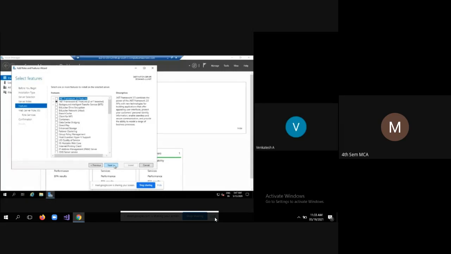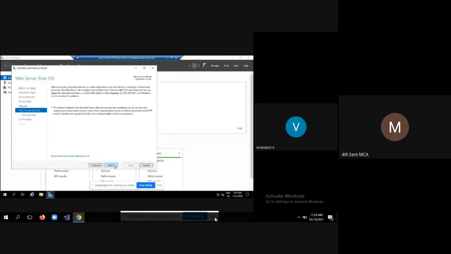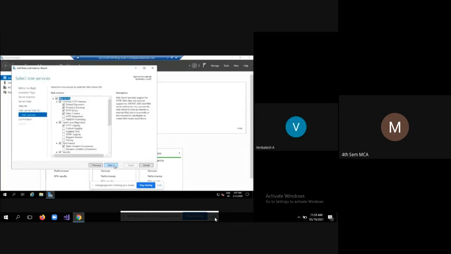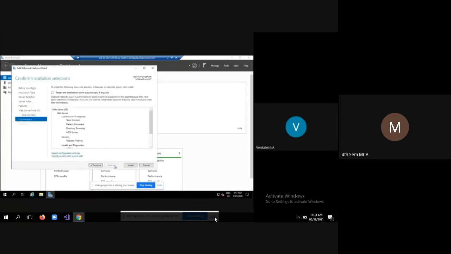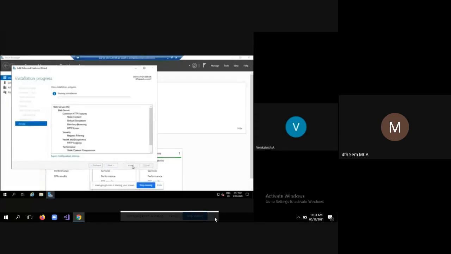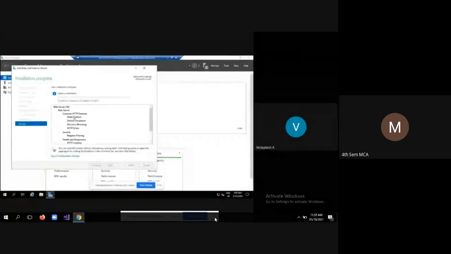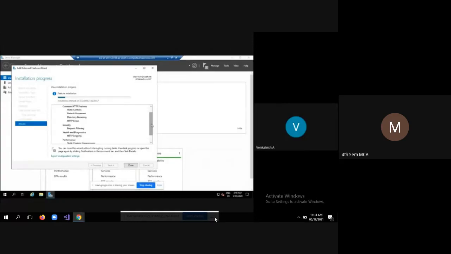Don't do anything. The window requires .NET Framework 4.7 features. By default, it has been selected. You need not do anything. Next, next, just click on it. Okay, install. You can see here everything it is configuring: common HTTP features, default document, directory browsing, HTTP errors. Error-related information it will also provide.